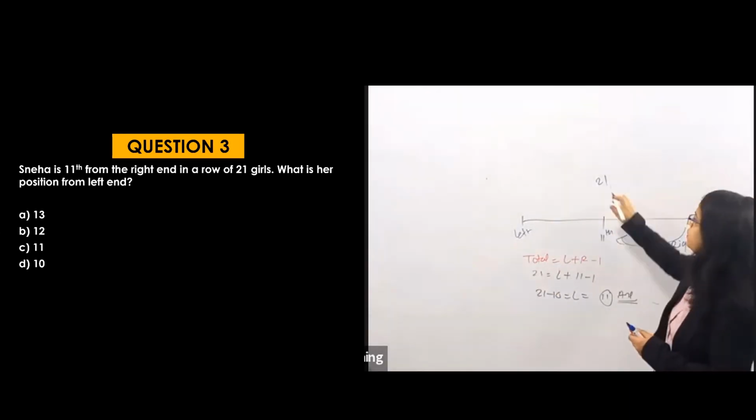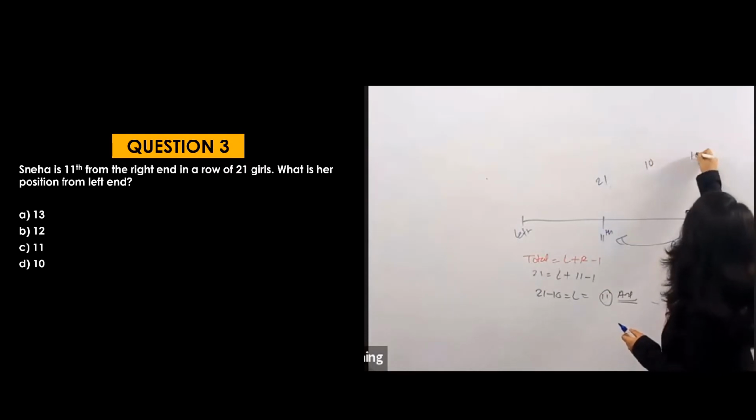In the 21, there are 10 on this side, 10 on the other side, and the one person, that is her. What's her name? Sneha is at 1 here. Sneha.